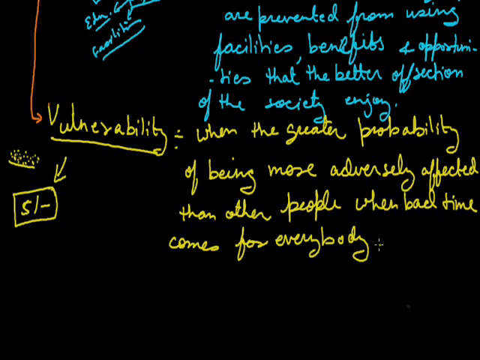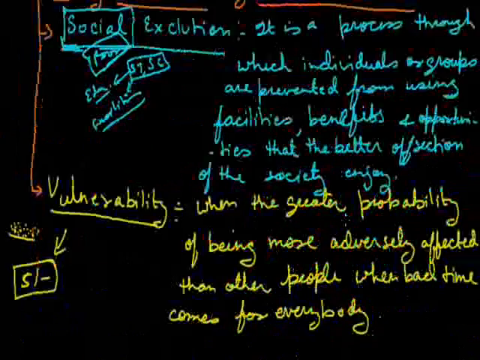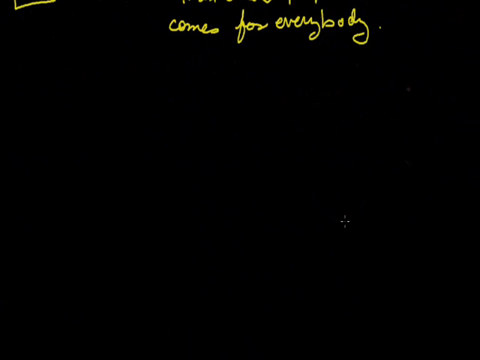So this is how poverty is seen by social scientists on two bases. First is social exclusion and the second one is vulnerability. Now how can we say that a particular person is poor or not poor? We measure this through an imaginary line which we call the poverty line. So this is our next topic, the third topic of the chapter, poverty line.